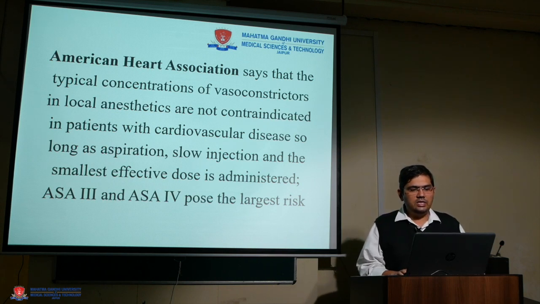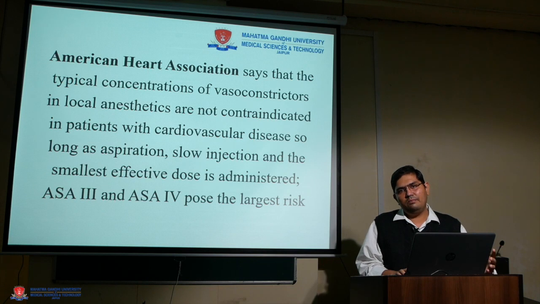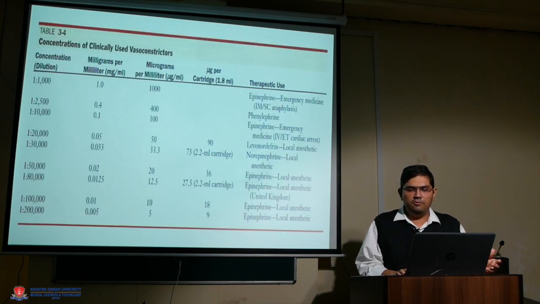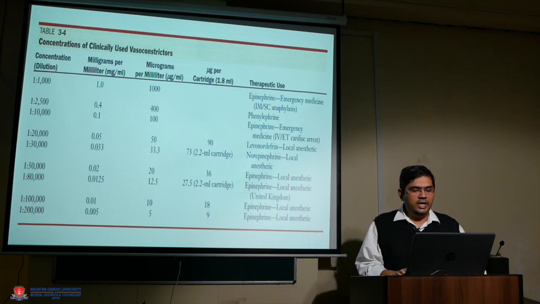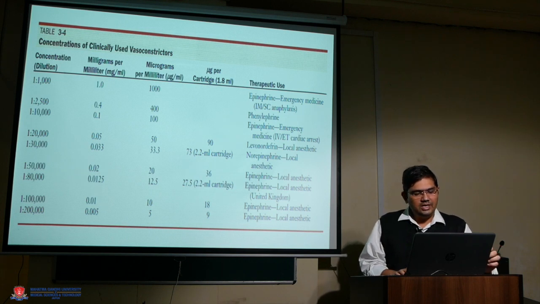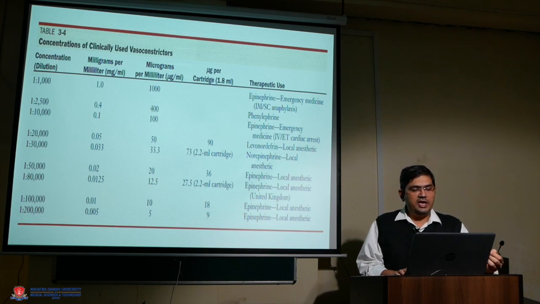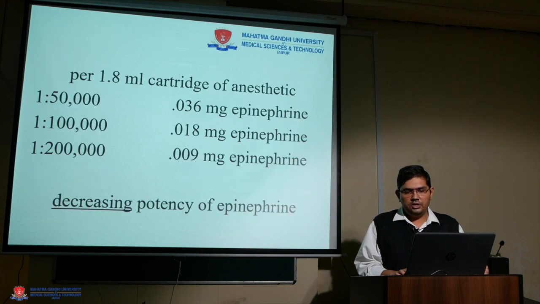Even ASA says that typical concentration in local anesthesia is not contraindicated in the routine patient because the concentration is almost the same as what we achieve after a moderate level of exercise. So what does this dilution mean? 1:1 lakh means 1 gram in 1 lakh ml of solution, or we can say it makes 0.01 mg per ml, whereas 1:2 lakh will give us 0.005 mg per ml of the solution. So this is the way we express the concentration of vasoconstrictor in the solution.